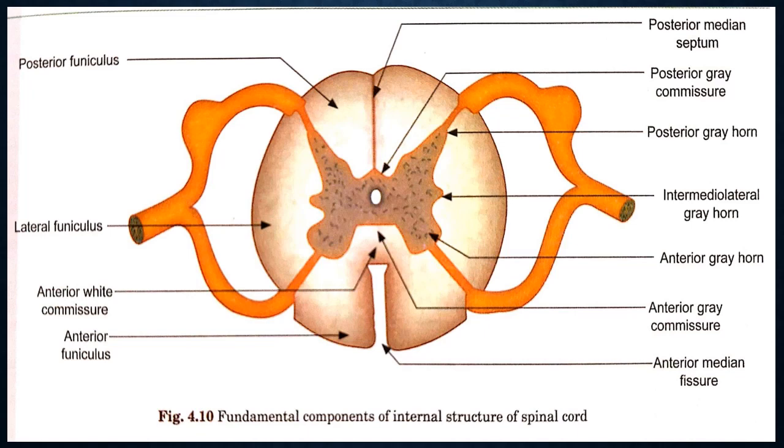Okay, the same picture: the posterior funiculus, anterior funiculus, lateral funiculus. These are the peripheral zone, white matter, and this is the grey matter. In the grey matter, this is the posterior grey horn, anterior grey horn, and the intermediolateral grey horn or intermediate grey horn. Okay, so these are all discussed in your histology class.